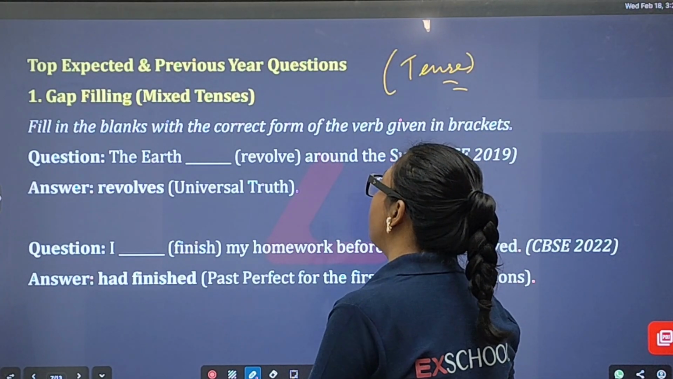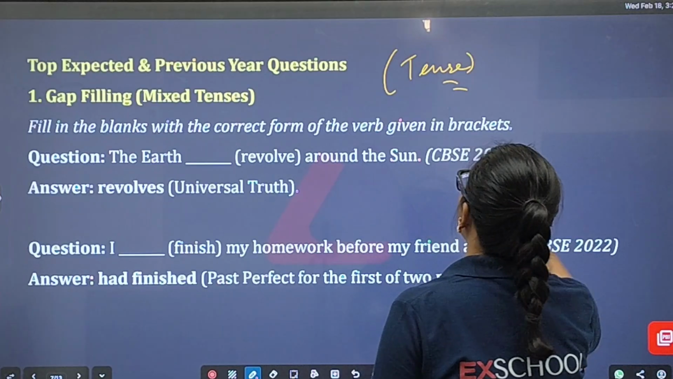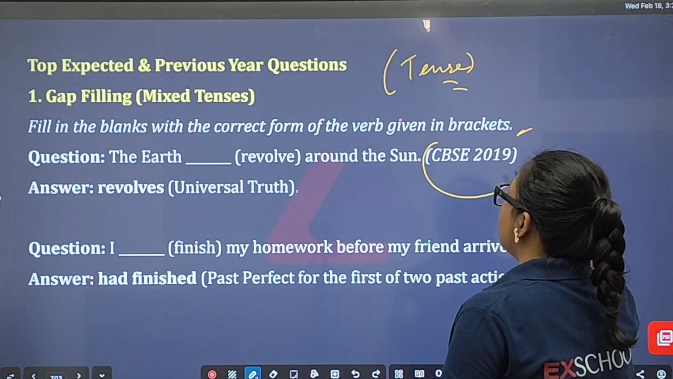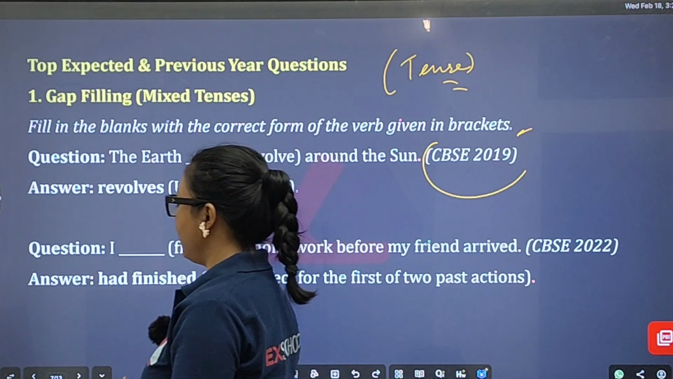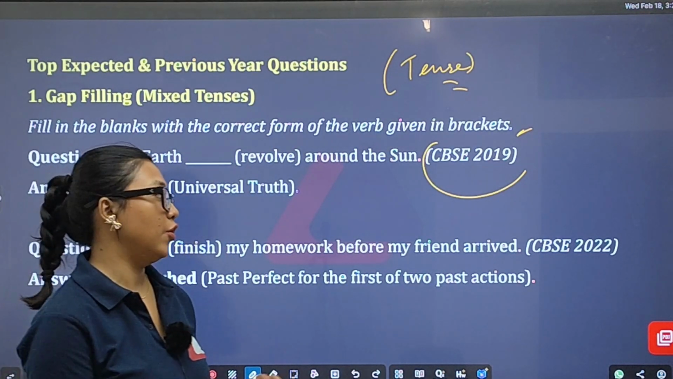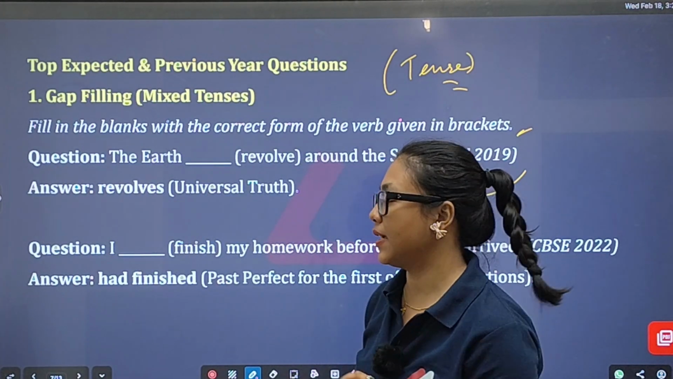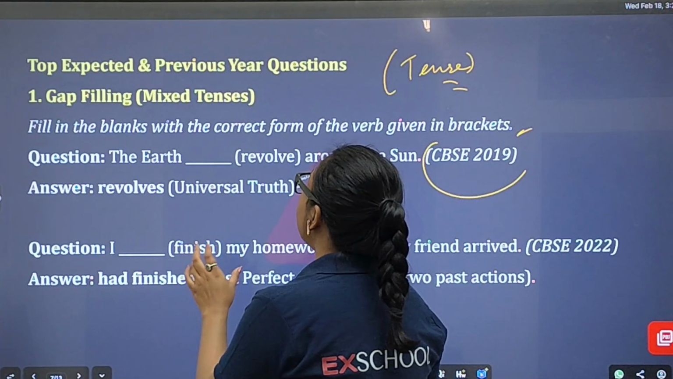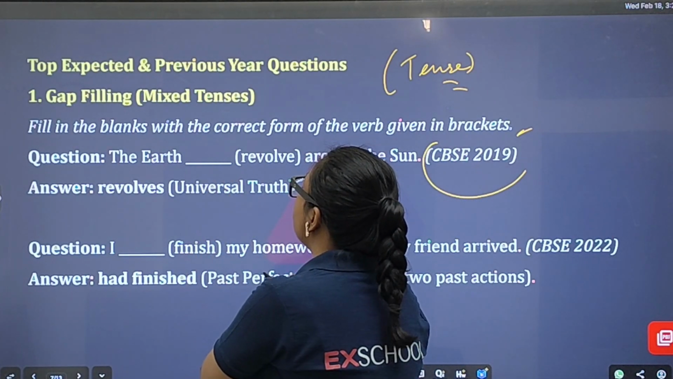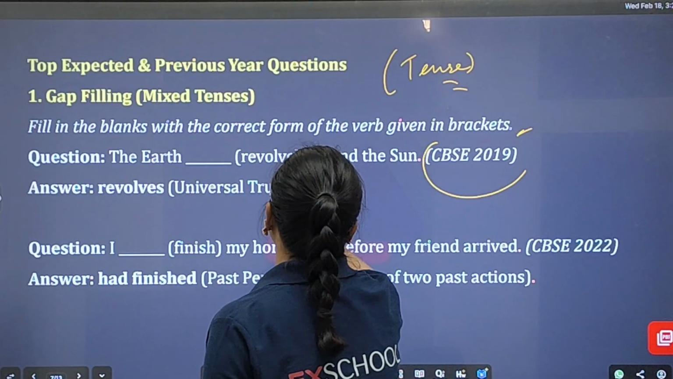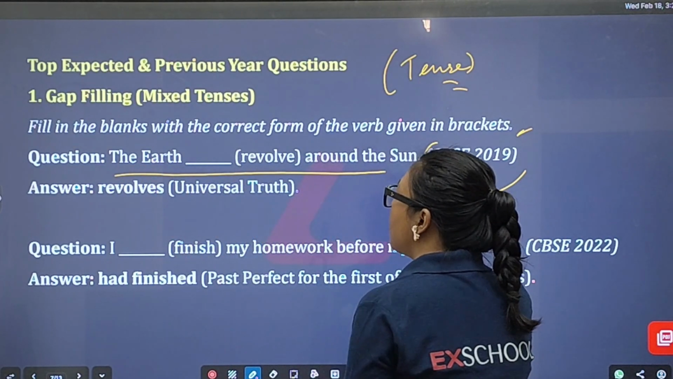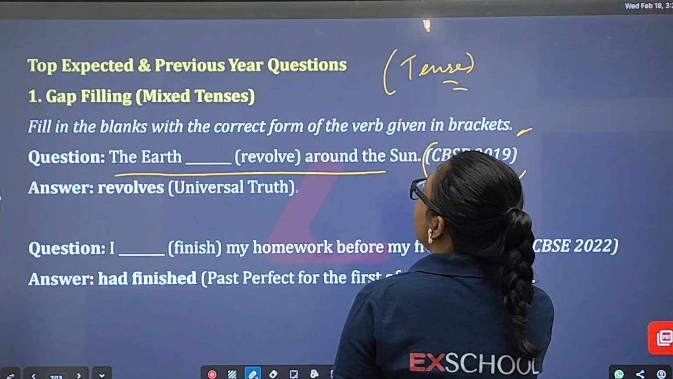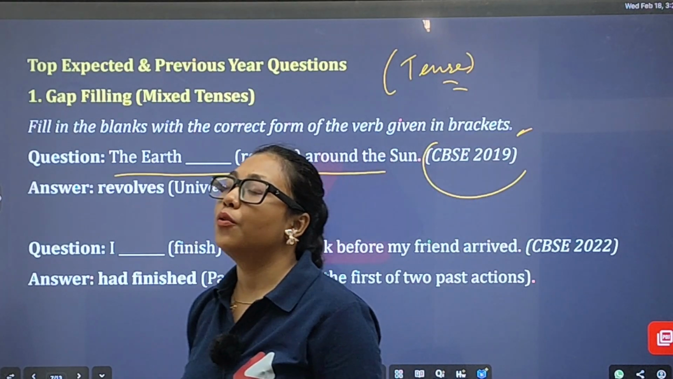The question: fill in the blanks with the correct form of the verb given in brackets. This question came in the 2019 CBSE board paper. The earth within that bracket, the verb is revolve: the earth revolve around the sun. I suggest you read the entire sentence twice.